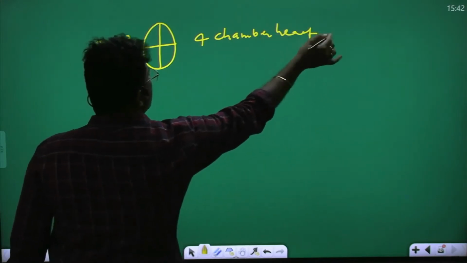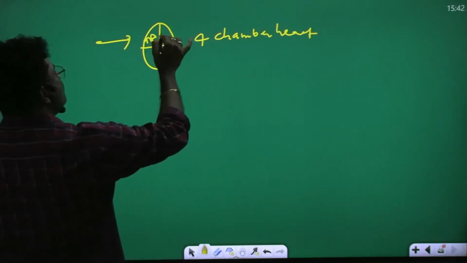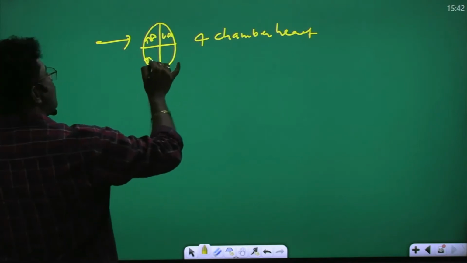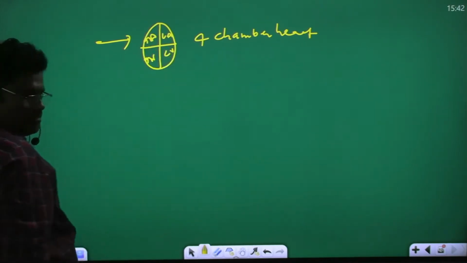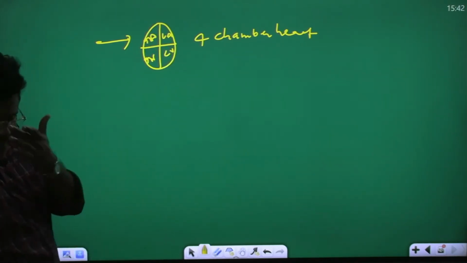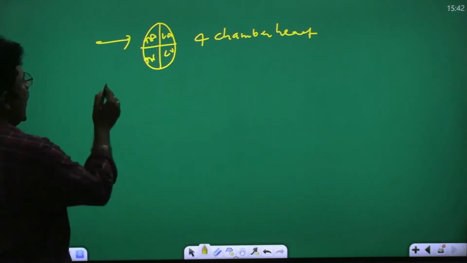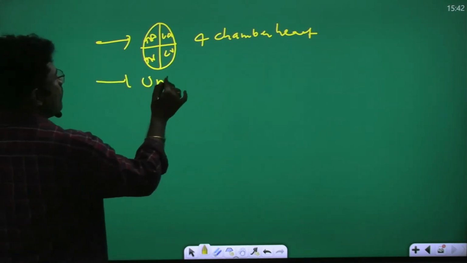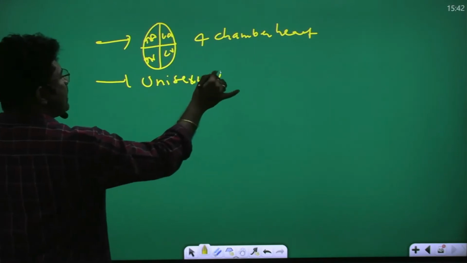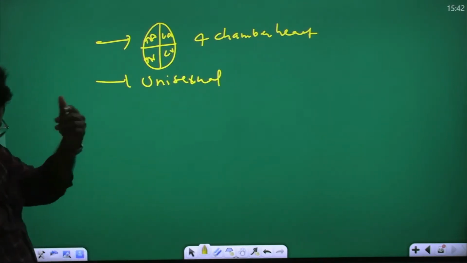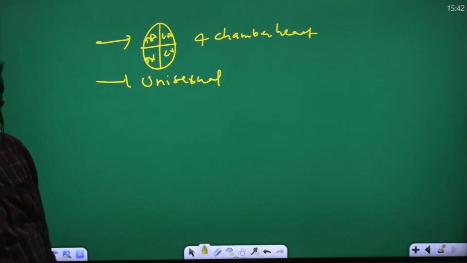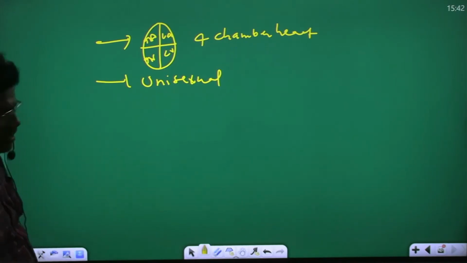Right atrium, left atrium, right ventricle, left ventricle. In total, how many chambers are present? 4-chamber heart. Birds are unisexual. Tell me the meaning of unisexual? Male is separate, female is separate. Birds are unisexual. Any doubt?